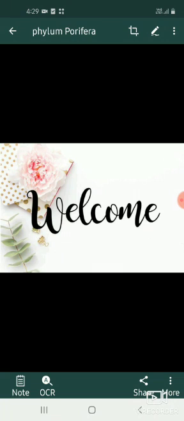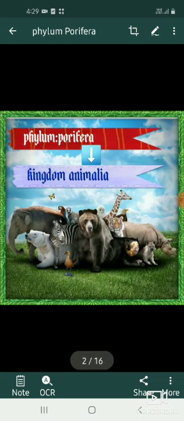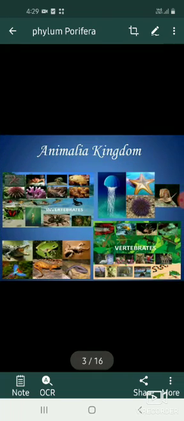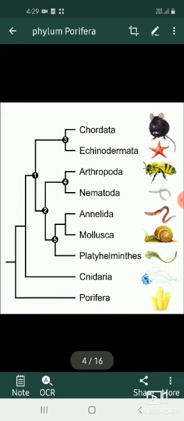Today we are going to discuss phylum Porifera, which is presented inside kingdom Animalia. So, what is kingdom Animalia? Kingdom Animalia is the classification of animals based on their characteristic features. It is divided into Porifera, Cnidaria, Ctenophora, Platyhelminthes, Aschelminthes, Annelida, Arthropoda, Mollusca, Echinodermata, Hemichordata, and Chordata.